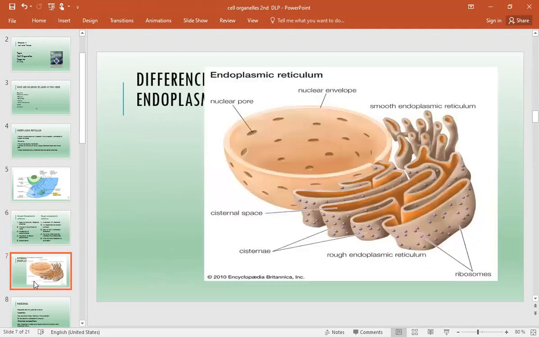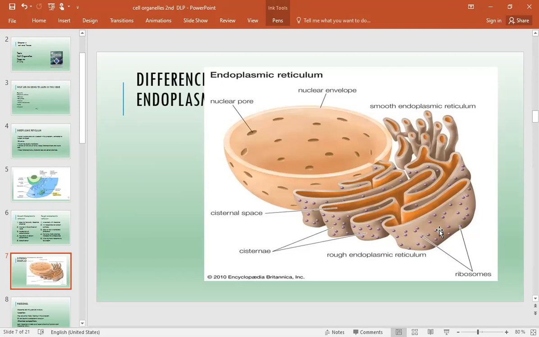What we want to be clear about here, look: the endoplasmic reticulum is connected on one side with the nuclear membrane. There are two types, smooth and rough endoplasmic reticulum. You can see the rough one has dots, and these are the ribosomes, and they are hollow flattened structures which we call cisternae.